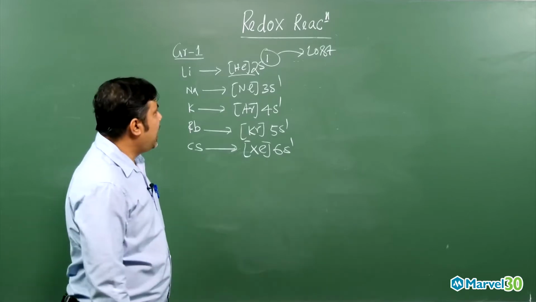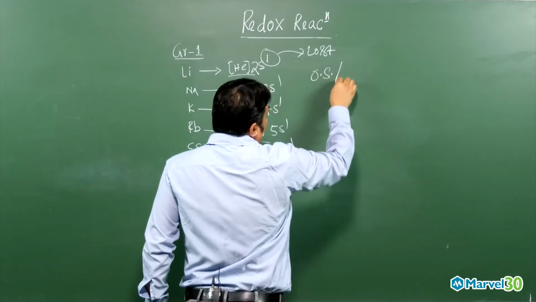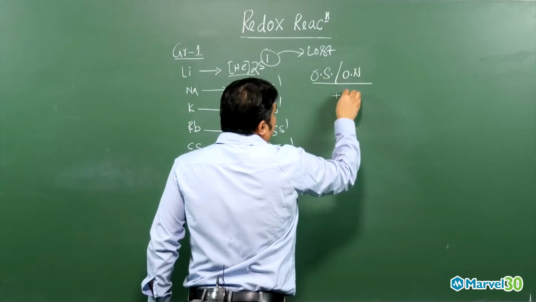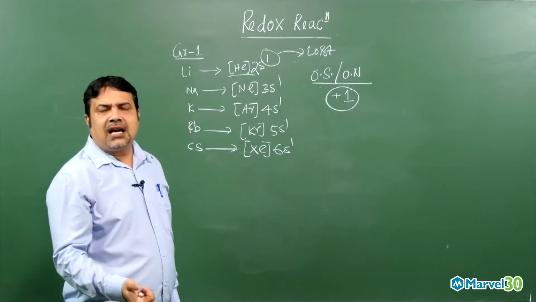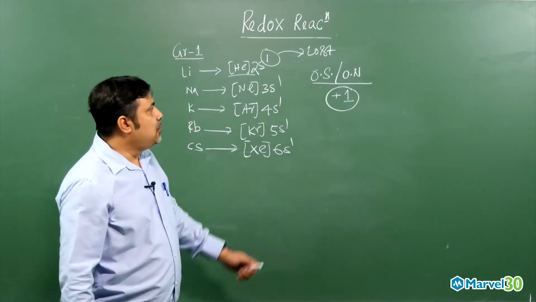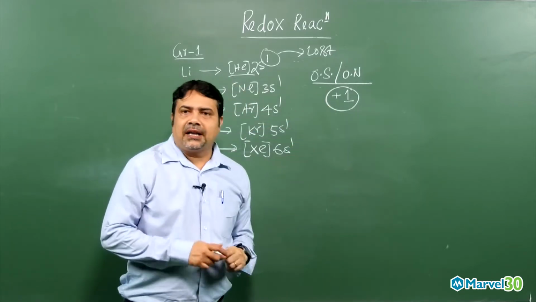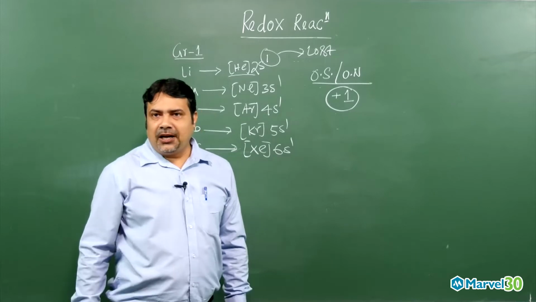So that is why the oxidation state, or oxidation number, for the group 1 elements will be +1. When the 1 electron is lost, the protonic charge will dominate over the electronic charge. So you have to understand that the oxidation state of group 1 elements is always +1. Got the point, my dear student?